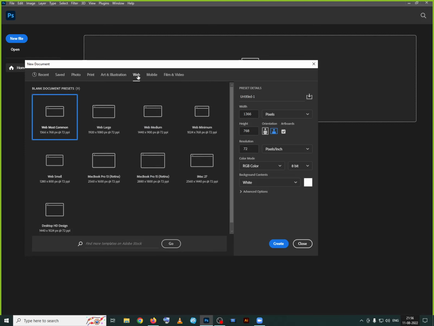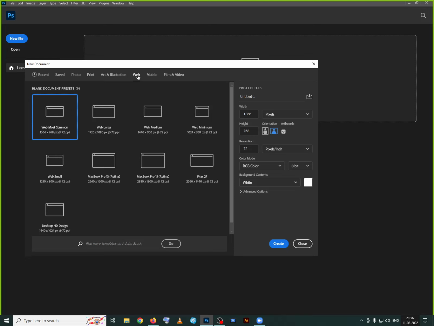Right now I'm not creating any project, just explaining the tools and everything. For a random one, I'll use this one. Whenever I go for any project, like an animation, a brochure, or UI designing, I'll take the particular size and define what way of taking.